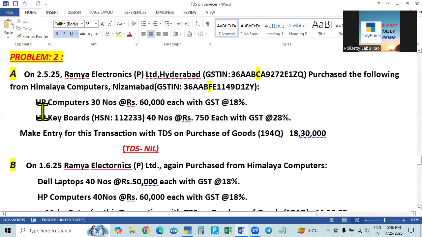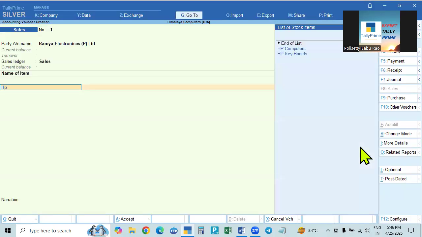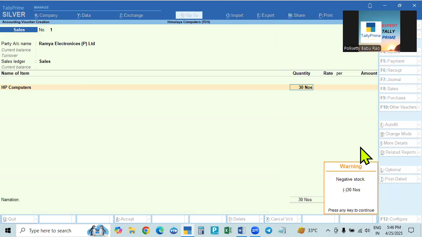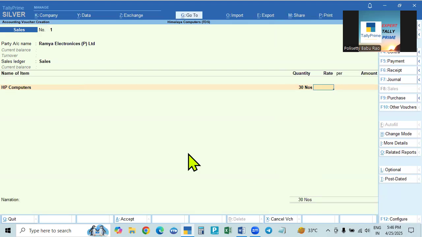Now, HP computers 30 numbers at 60,000. Because there is no purchase here, newly created and making entries direct to sales, that is why negative stock it is showing. Accept. So 60,000 rupees. Actually, unless we purchase, you cannot sell. We must have opening stock, opening balance, or purchase. I am telling you only the sales. Okay.